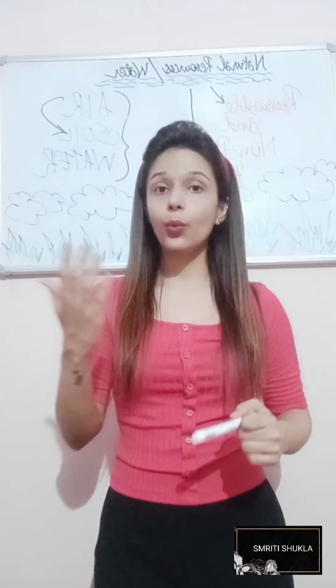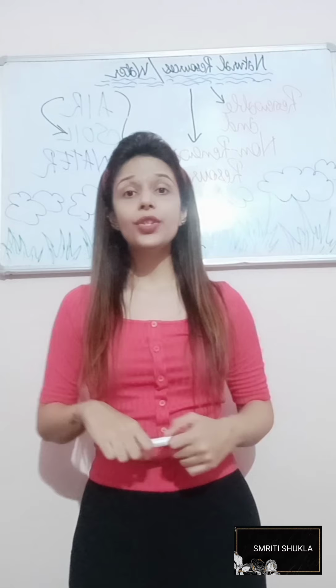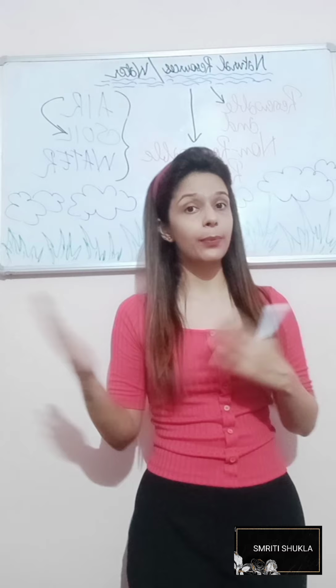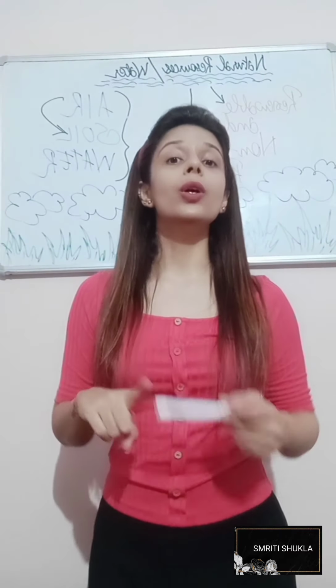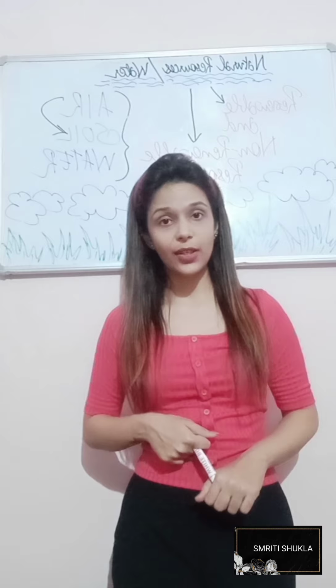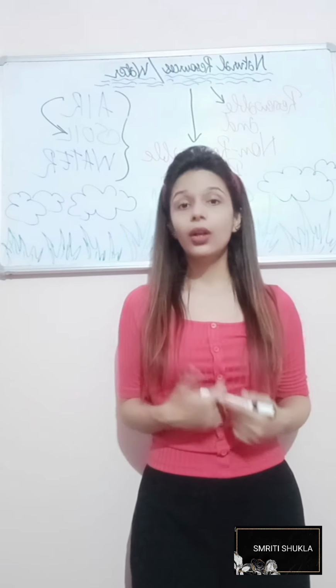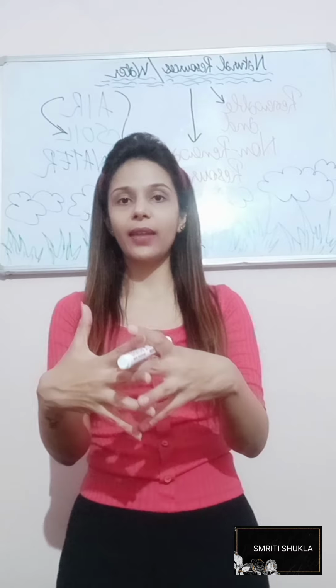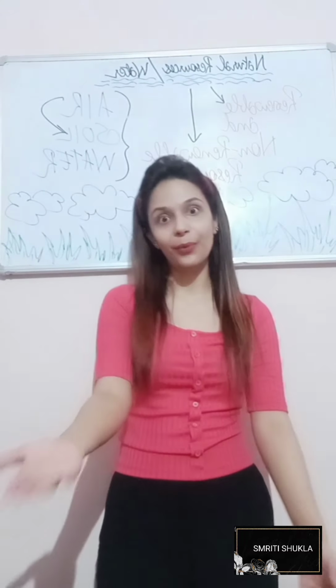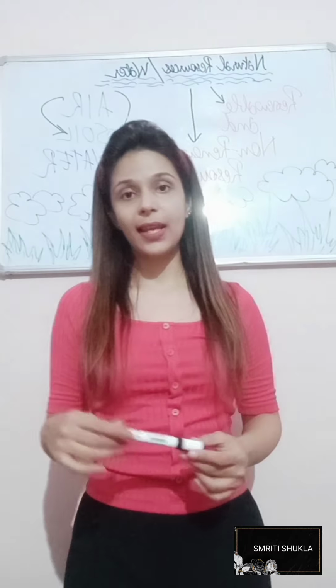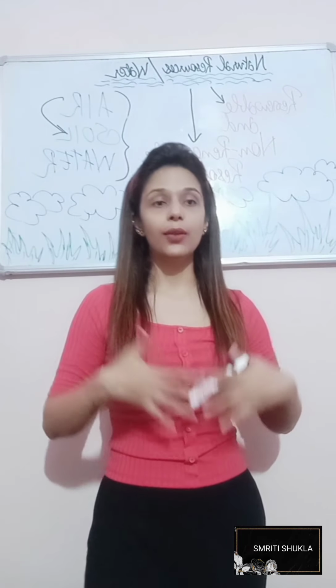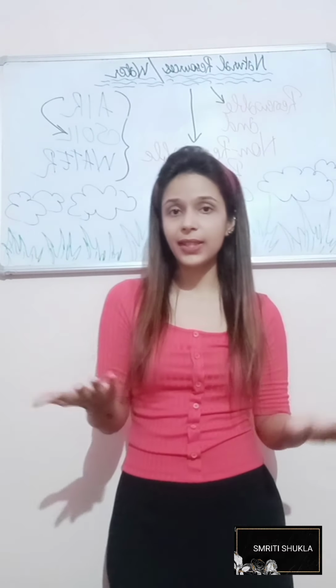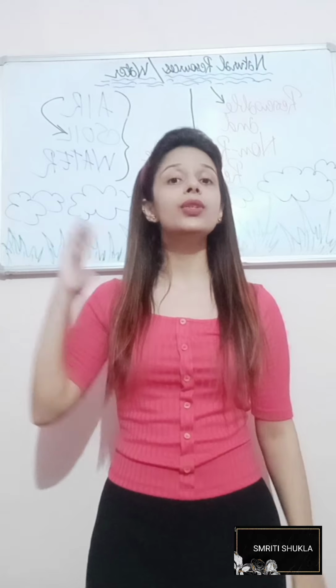But okay, so when we talk of water table, remember there are always three things which lead to water table, or which when combined make up your water table. Number one, evaporation or transpiration. Number two, condensation, and number three, precipitation. Now let's understand all three of them, join them together and learn the water table. So yes, when we talk of evaporation, we all know the water from the lands and water bodies gets evaporated due to heat and other reasons. Once it gets evaporated, it goes into the atmosphere.